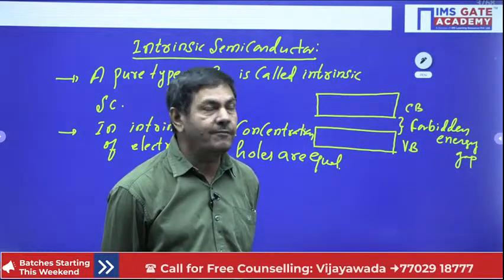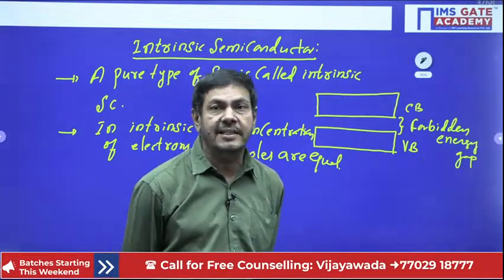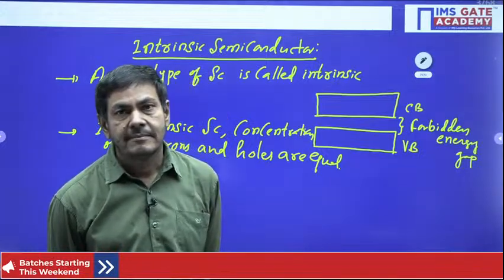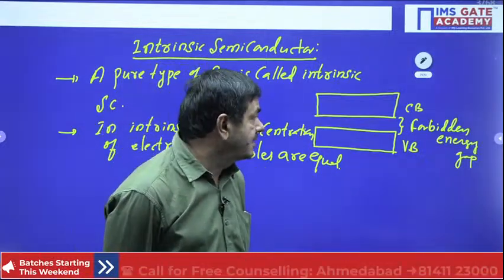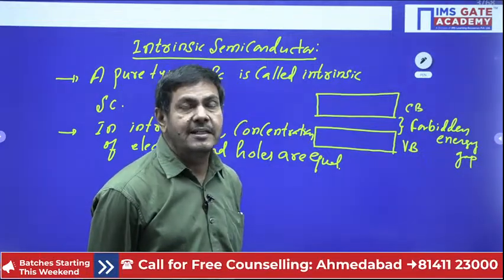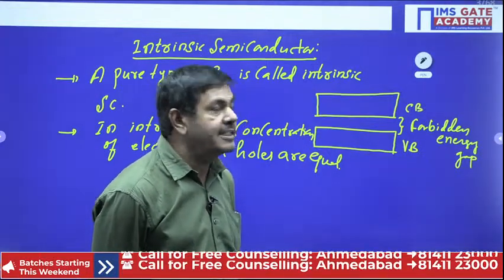How many electrons are reaching the conduction band? The number of electrons reaching the conduction band is equal to the number of holes generated in the valence band.